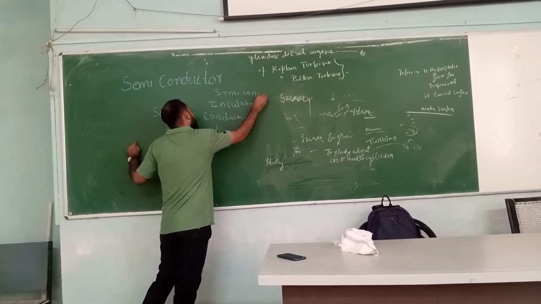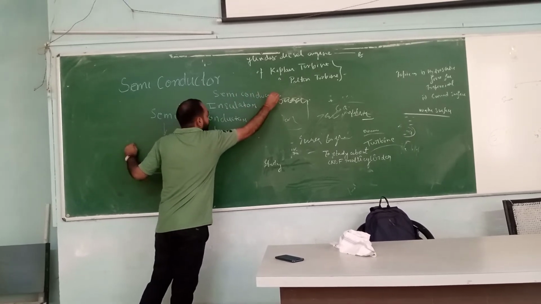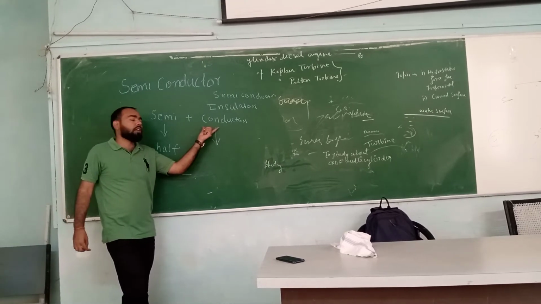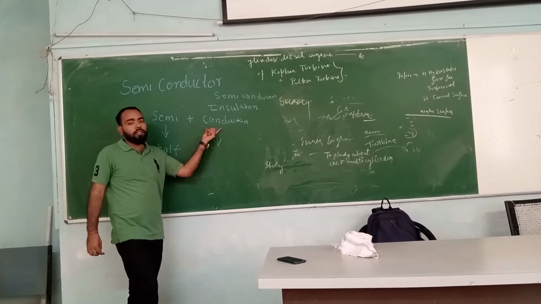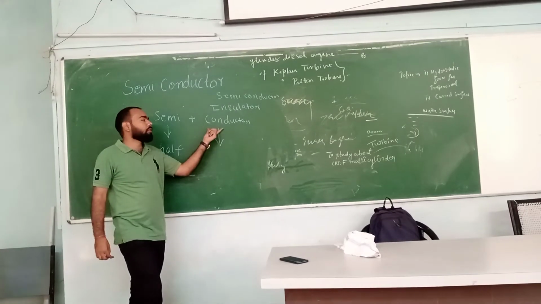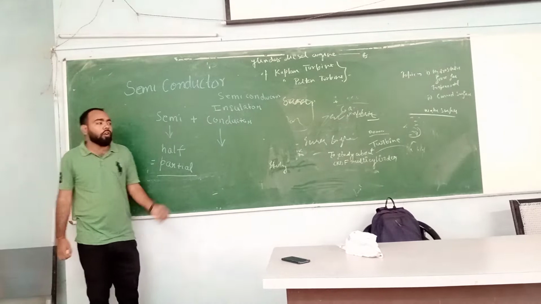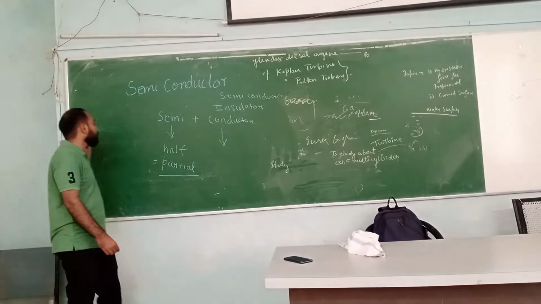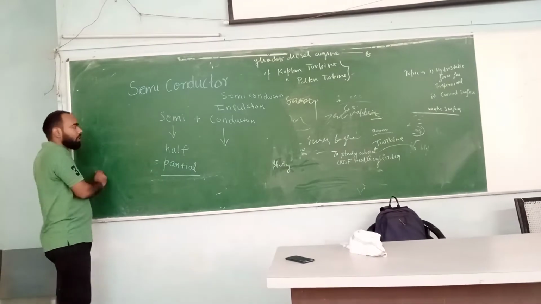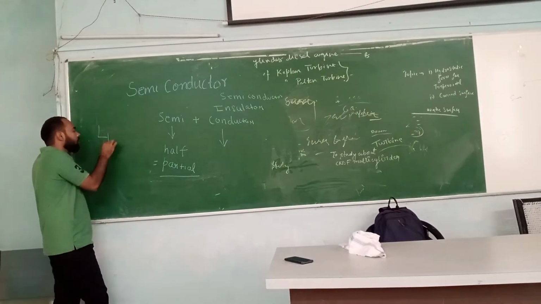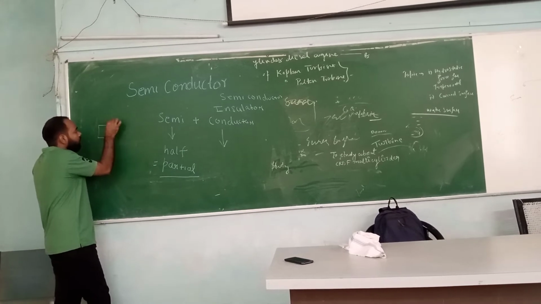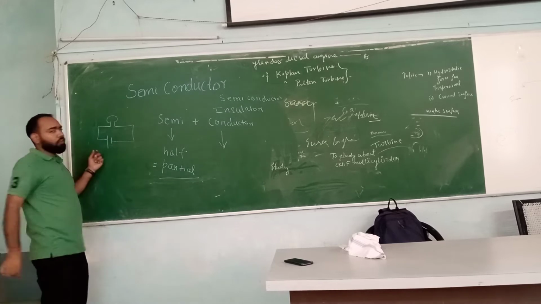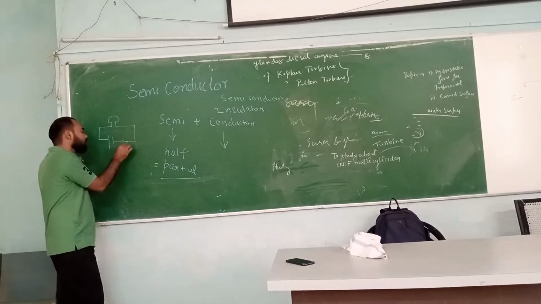So before telling about semiconductor, I am just giving you a brief knowledge of conductor. Conductor means a material which can conduct what? Conduct electricity. Conducting electricity means the material is able to conduct electricity on giving a potential difference. We have already studied in physics, in electricity and magnetism, that electricity is conducted when a device is connected with a battery, and the electron flows in the opposite direction.